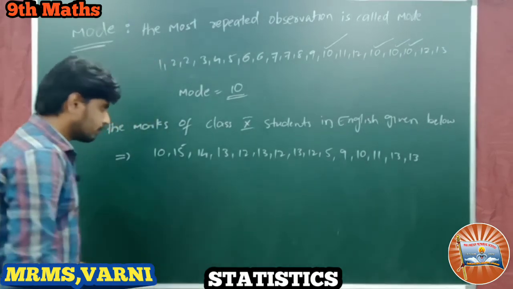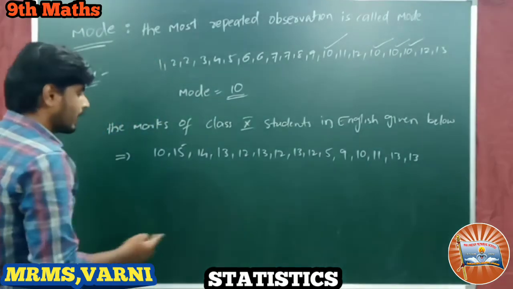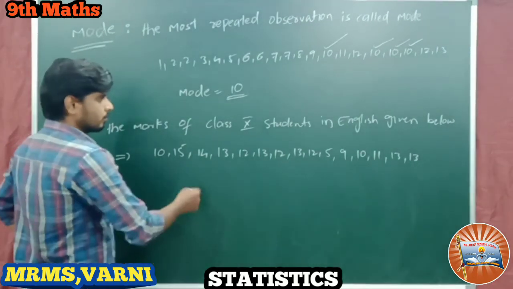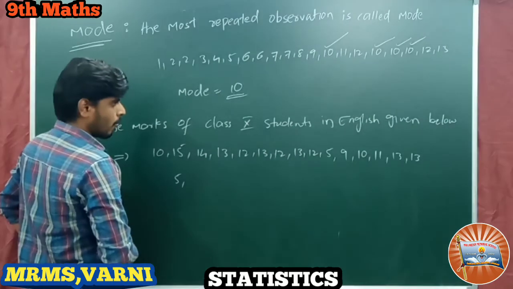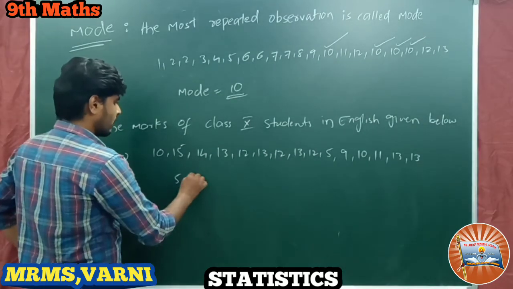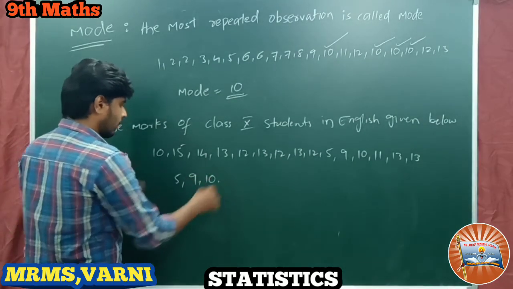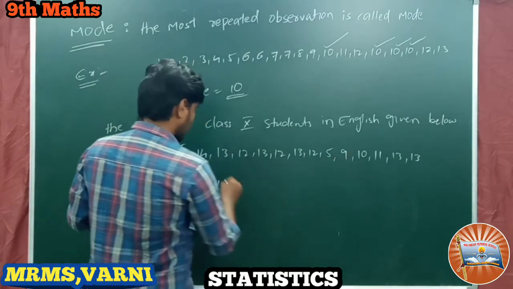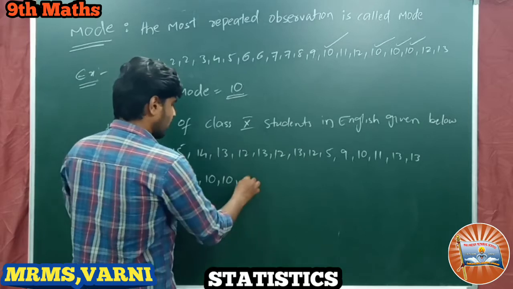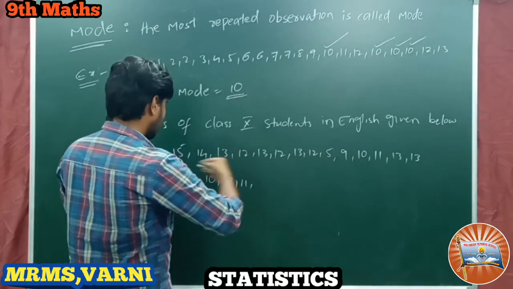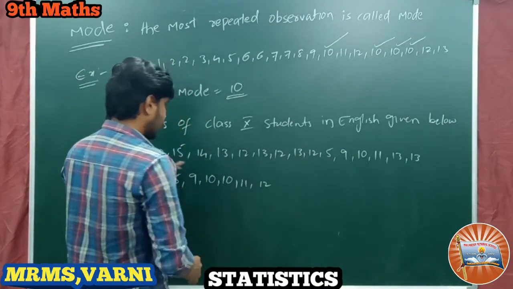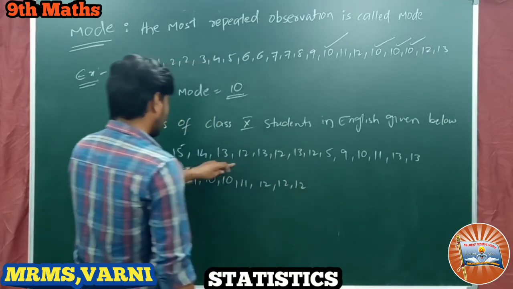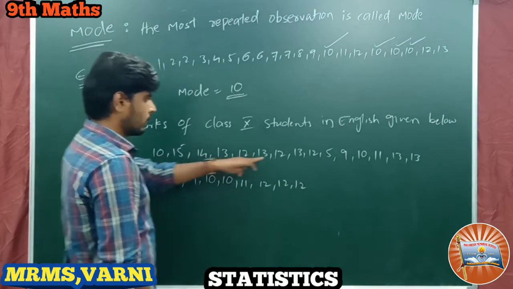Let us write this in ascending order first. So 5, 9, 10, how many tens? 1, 2. Next 11, how many 11s? Only 1. 12s, how many 12s do we have? 1, 2, 3.